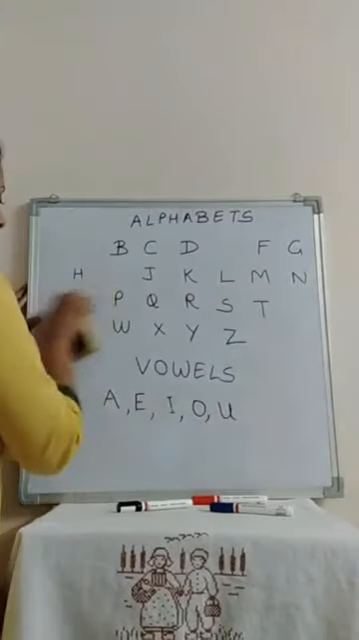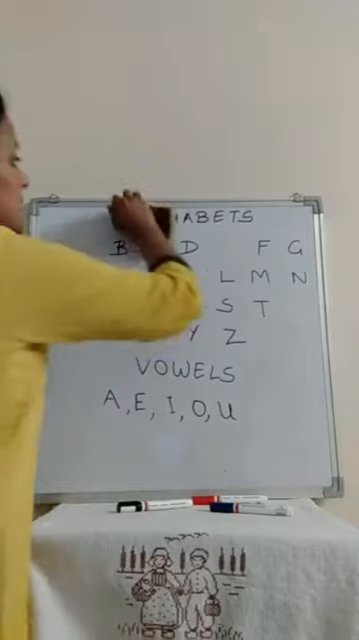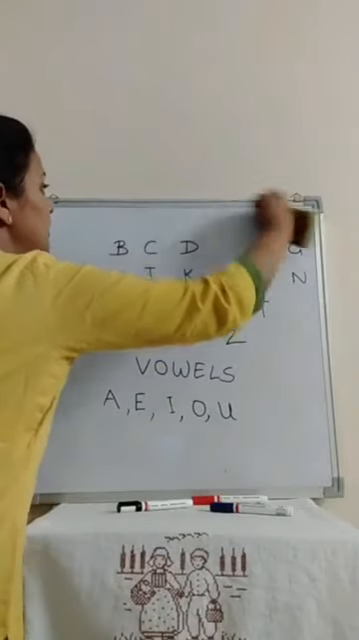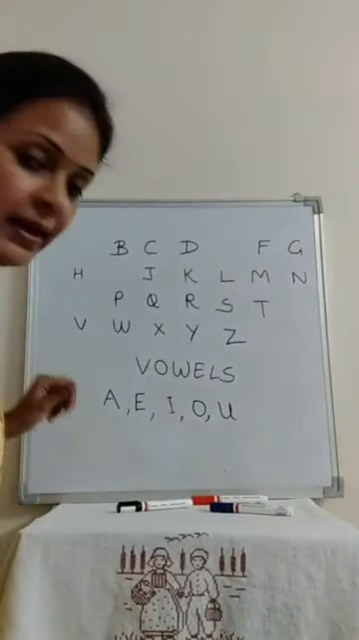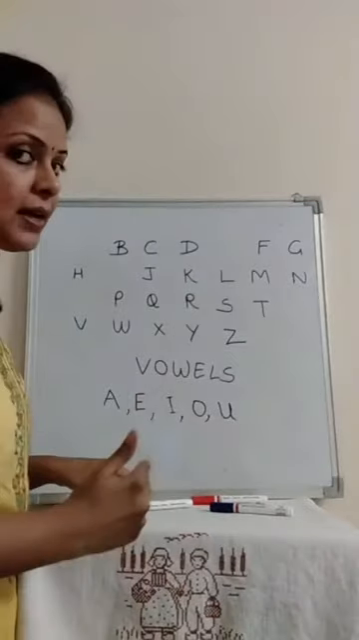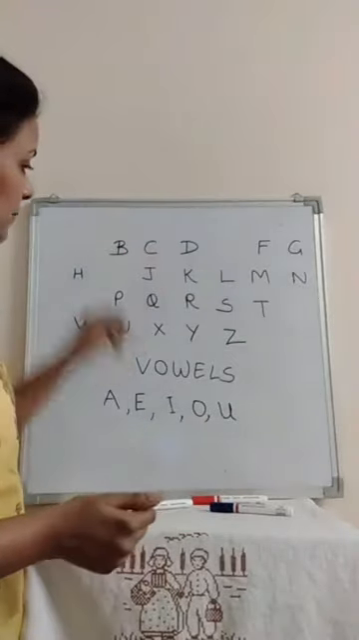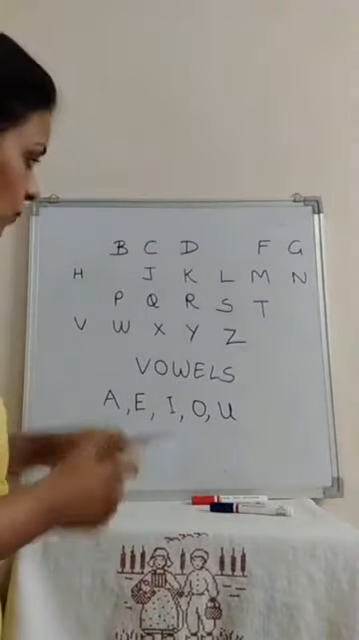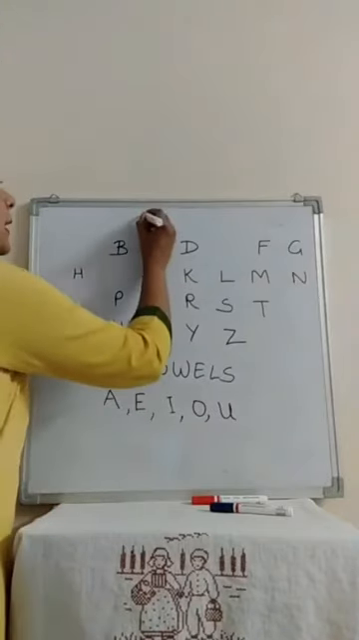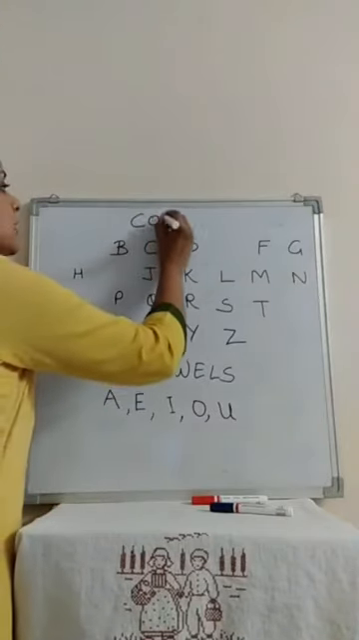So now what are these? What do they become? They are not alphabets anymore, because alphabets are when we take all letters from A to Z. Now they become consonants. What are these? These become our consonants.